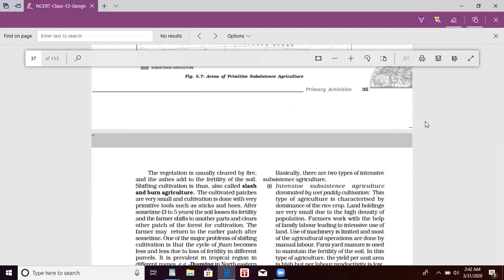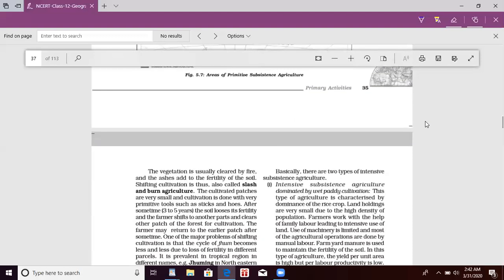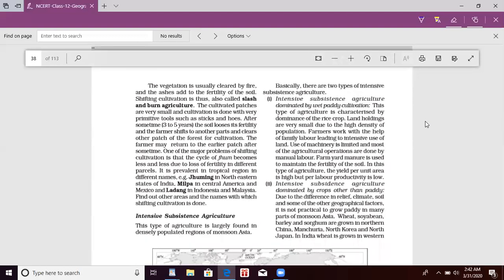You must have gone through this in your 10th class. The cultivated patches are very small, and cultivation is done with very primitive tools such as stakes and hoe. These are known by different names in different areas or regions, such as Jhuming in the northeastern states of India, Milpa in Central America and Mexico, Ladang in Indonesia and Malaysia.